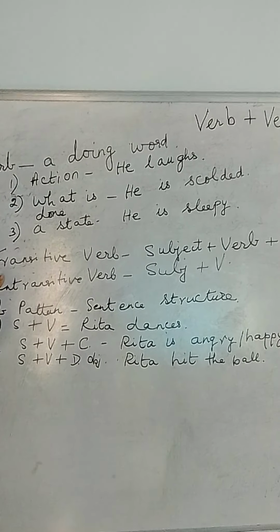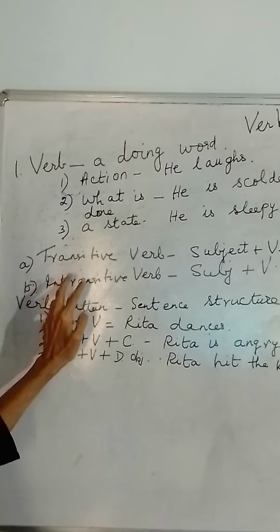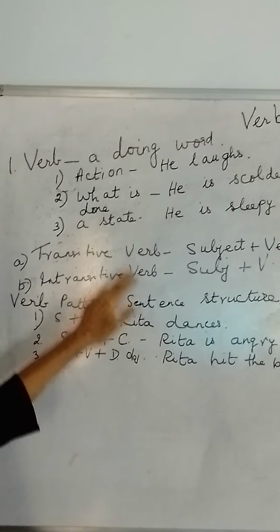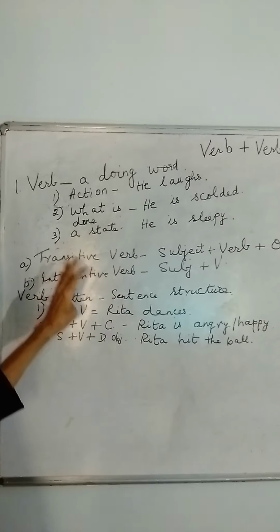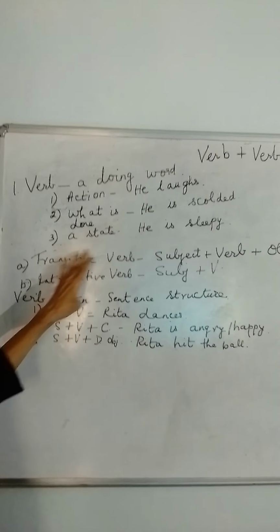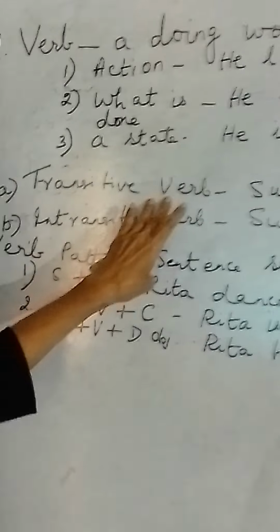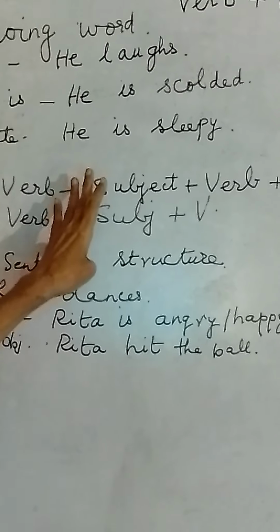Now, there are two most important types of verbs. One is the transitive verb and the other is the intransitive verb. This we are doing continuously, but now I am only naming the terms. Transitive verb we did when we were doing nouns. It is when the person, that is the subject, which is a noun or pronoun, passes the action over to the object.